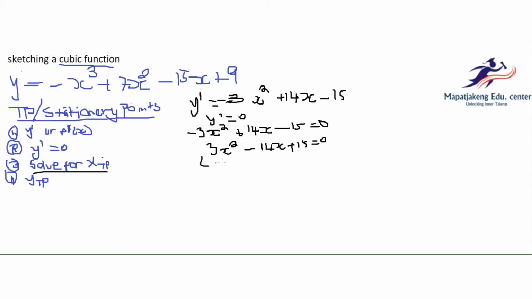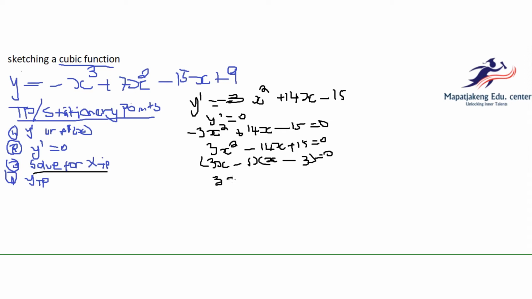Then in this case, we have our two brackets, and factors of 3 are just 3 and 1. x squared will just be x and x. Then we look for factors that might give us 15, which is 5 times 3, 5 this side and 3 the other side. And then it's positive, so the signs must be the same, minus minus. Then we solve for x.